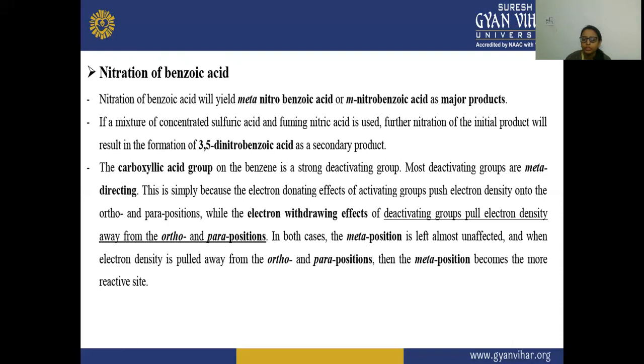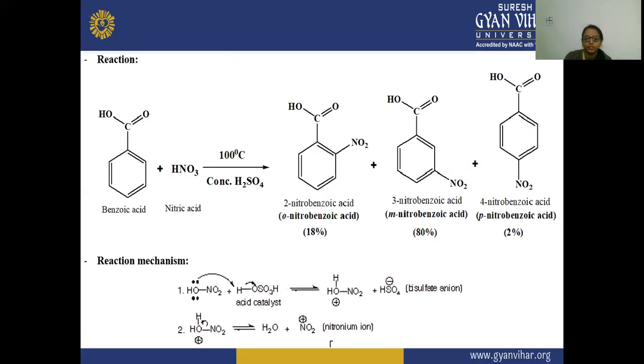So the meta position becomes the most reactive site. That is why this happens in nitration. In this you can see the benzoic acid. Here we have taken nitric acid and concentrated H2SO4, and this reaction is undergoing at a temperature of 100 degrees centigrade. So here you will see these products are formed.